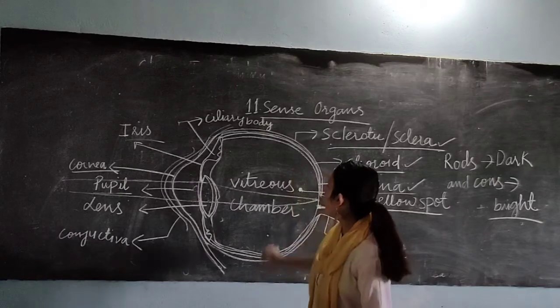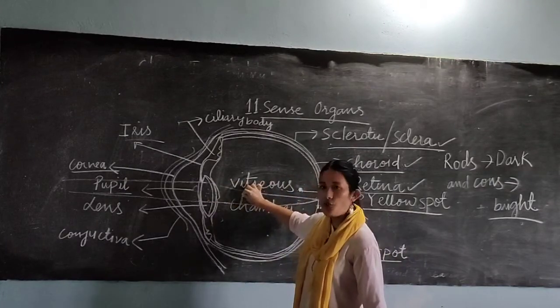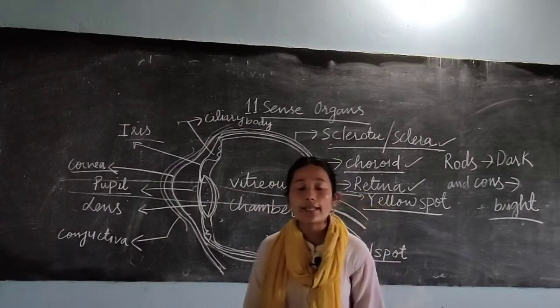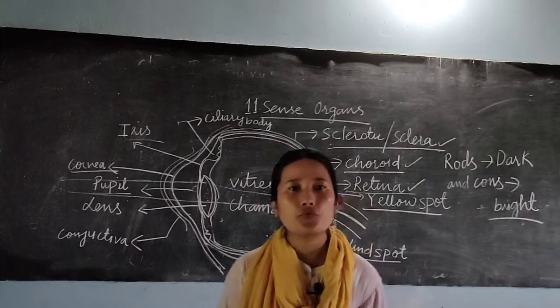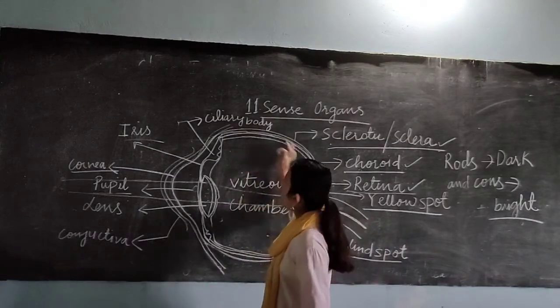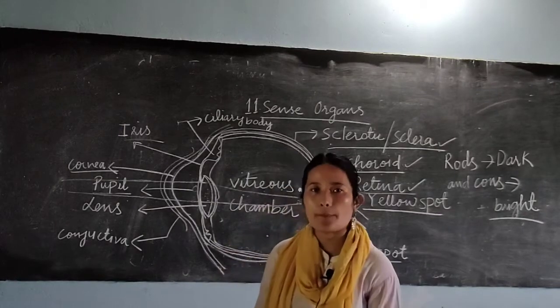The innermost chamber after the eye lens is known as the vitreous chamber, and the fluid inside is known as vitreous humor. The vitreous humor keeps the eye in proper shape.